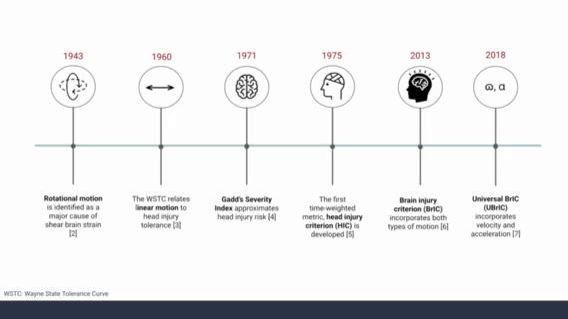The Gadd Severity Index is a continuation of tolerance curves and is used to approximate injury risk. Shortly after, the head injury criterion was developed as a time-based metric that spans the duration of a head impact. Brain injury criterion and universal brain injury criterion are two of the newest metrics used to compute brain strain at levels similar to an FE model.